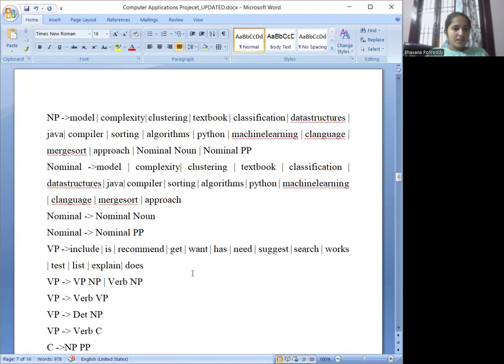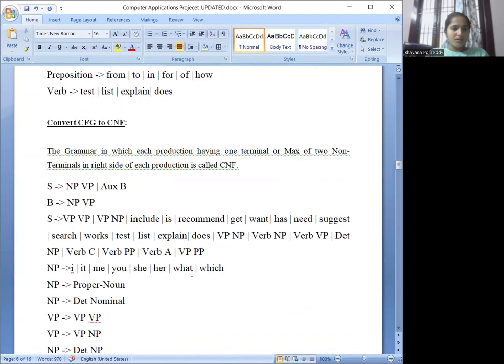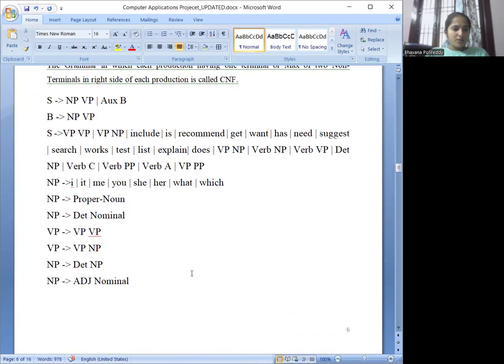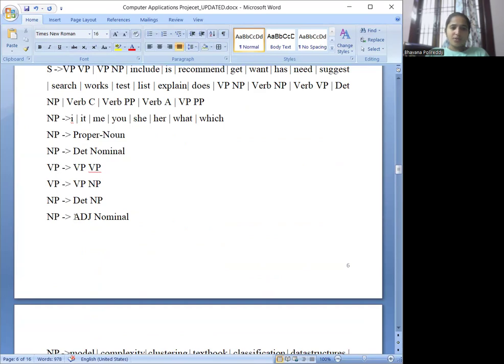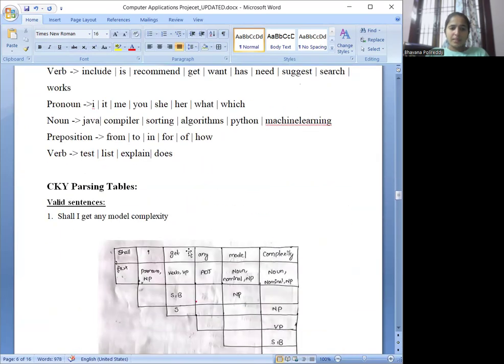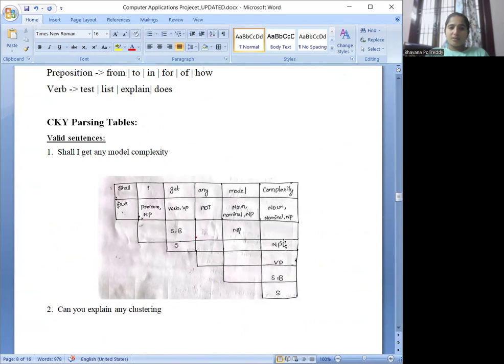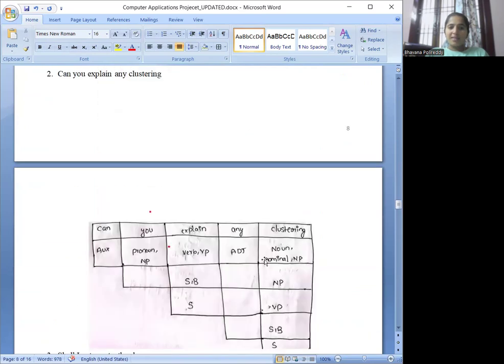So let's see how we have adjacent nominal. If you see adjacent nominal, we have the relation between these two as NP. So we have NP here. Let's go and compare the explain and you. The you is a pronoun or noun phrase, and explain is a verb, a verb phrase.